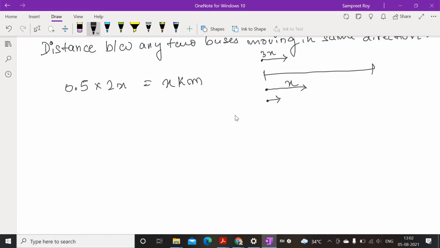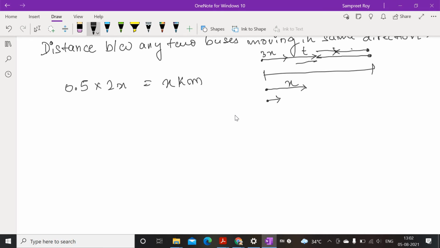So he goes and meets the first bus that is coming from here, right? Suppose he does it after t minutes. After he meets this bus and further moves, after how much time will he meet this second bus that will be coming on his way, right? So this we have to find.